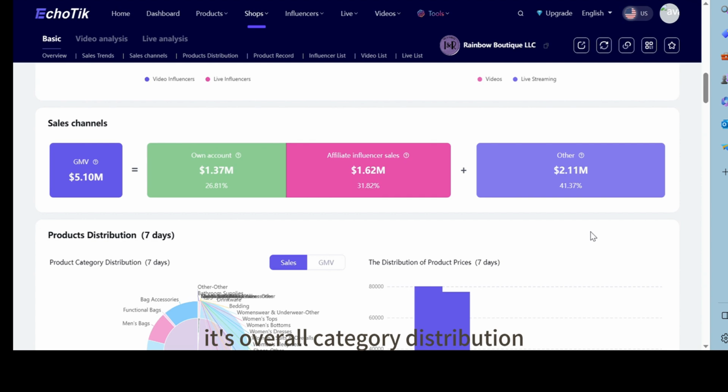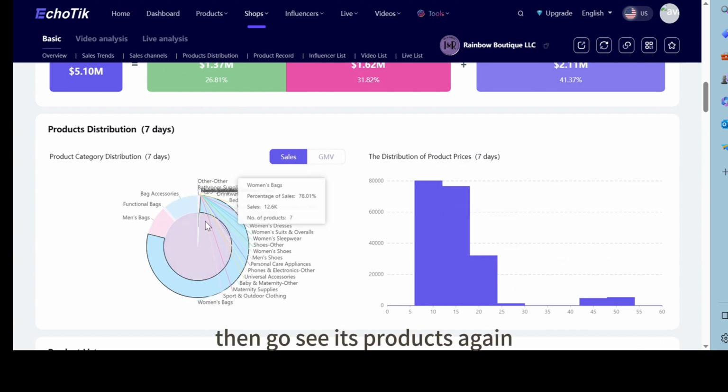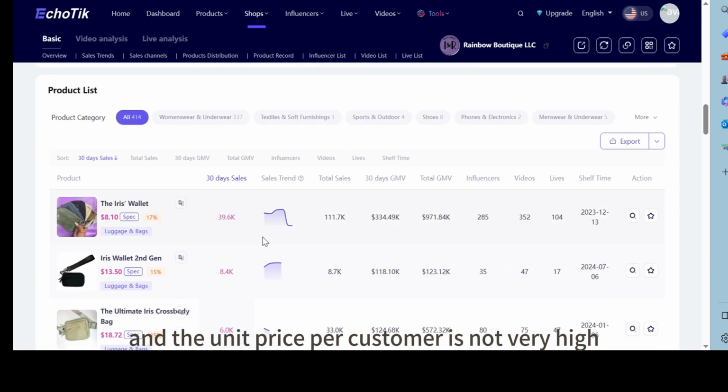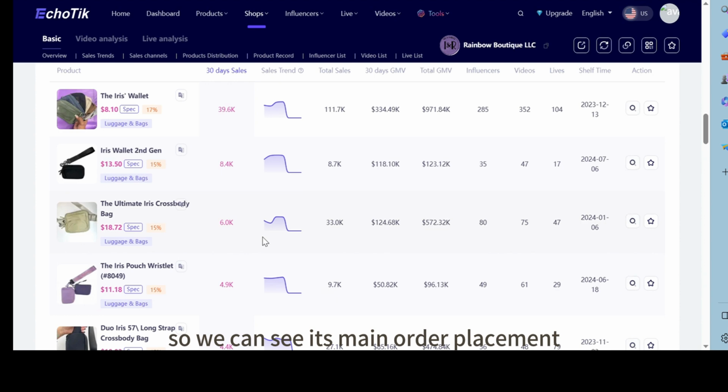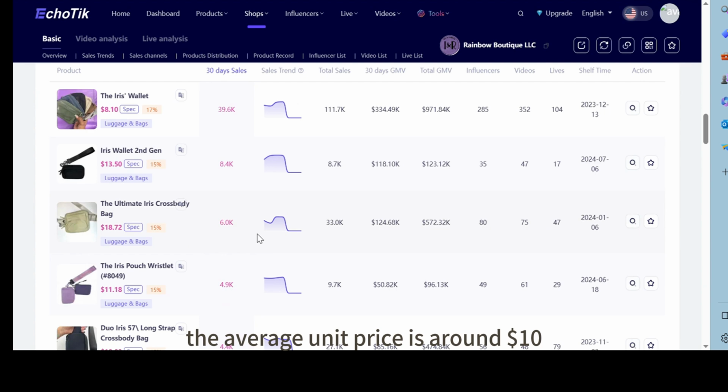Looking at its overall category distribution, bags and suitcases make up the majority. It is a relatively vertical store. Then let's see its products again. Indeed, most of them are luggage products, and the unit price per customer is not very high. We can see its main order placement. These are the previous ones. The average unit price is around $10.